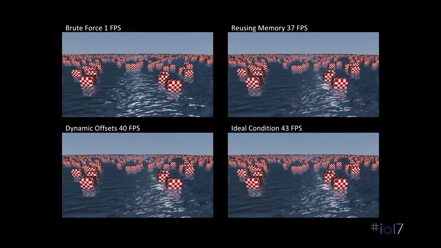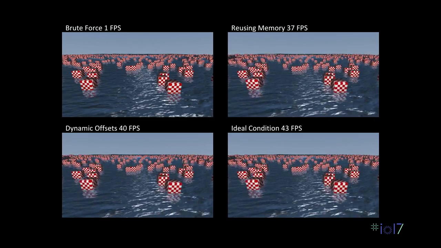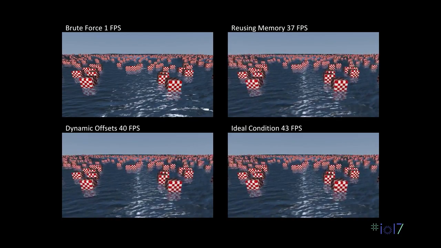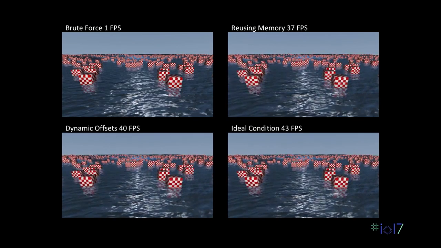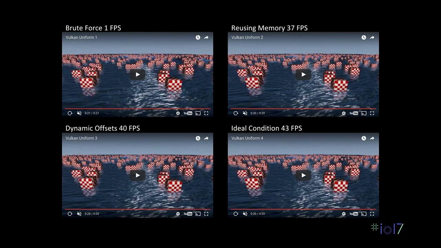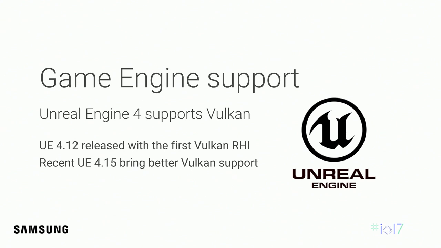Vulkan gives you the ability to control things precisely, but you may also feel it's hard to handle. But you don't have to worry about handling all the things by yourself with the Vulkan implementation, because game engines now support Vulkan. We worked with Epic Games from mid-2015 on the UE4 Vulkan support.